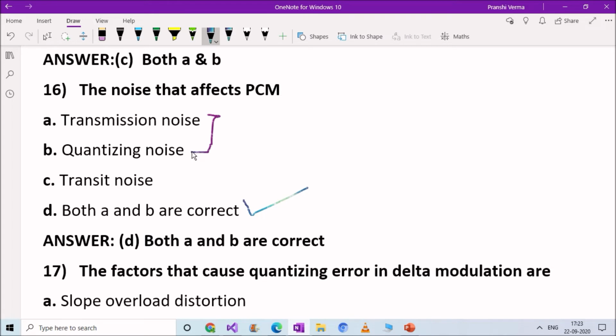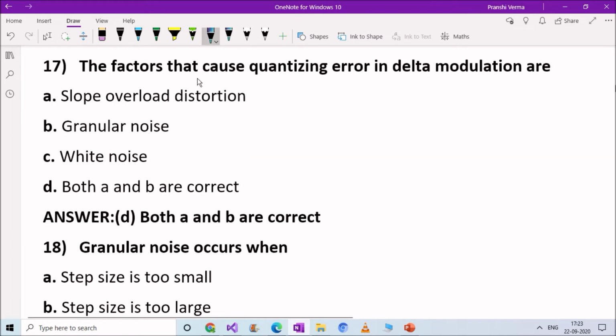Okay. Next question. The factors that cause quantizing error in delta modulations are option A, slope overload distortion, option B, granular noise, option C, white noise, option D, both A and B are correct. Right answer is option D. Means the factors that cause quantizing error in delta modulations are slope overload distortion and granular noise. So right answer here is option D.